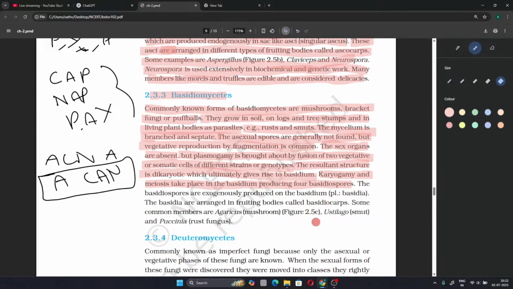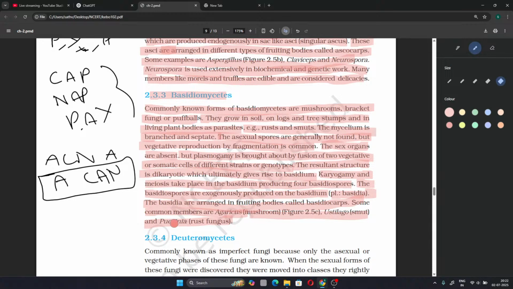Spores are exogenously produced on the basidium, plural basidia. The basidia are arranged in fruiting bodies called basidiocarp. Some common members are agaricus, ustilago, the smut, and Puccinia, rust fungus.